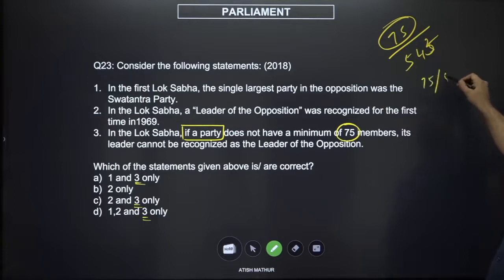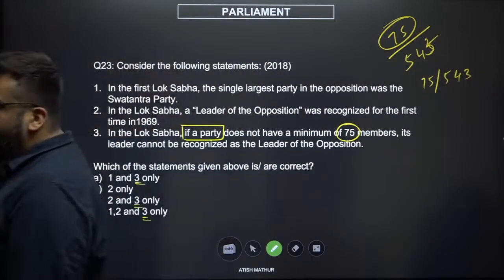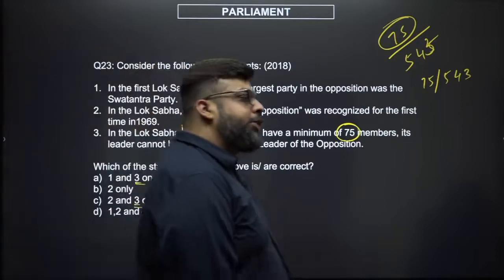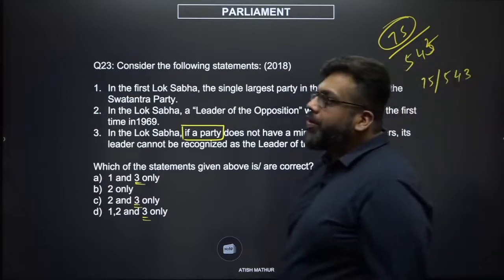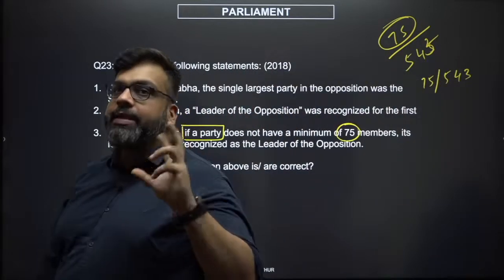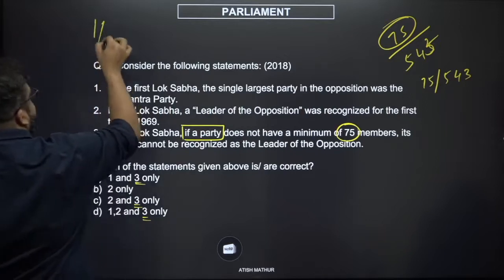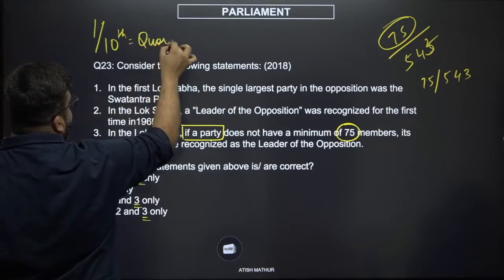75 out of 543, right? 75 out of 543. This seems like too big of a number, and if you think about it, where else have you seen these proportions? You would have heard of 1/10 of the members to be present for quorum to work, right?